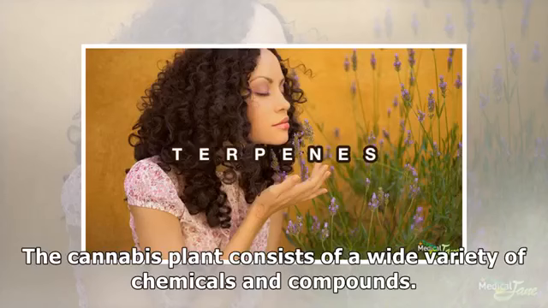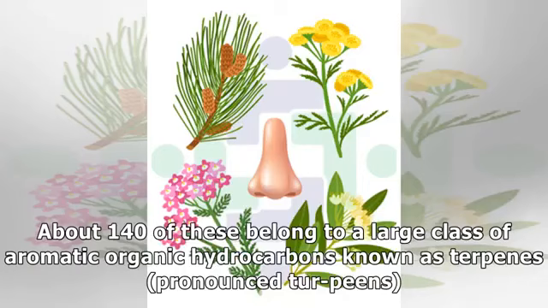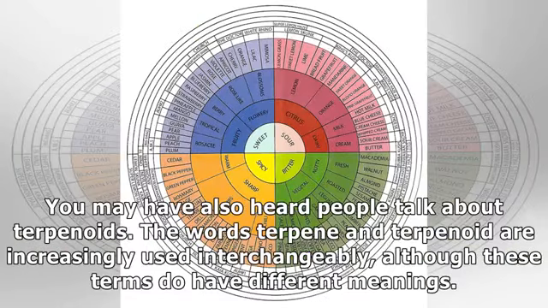The cannabis plant consists of a wide variety of chemicals and compounds. About 140 of these belong to a large class of aromatic organic hydrocarbons known as terpenes, pronounced "terpenes." You may have also heard people talk about terpenoids. The words terpene and terpenoid are increasingly used interchangeably, although these terms do have different meanings.